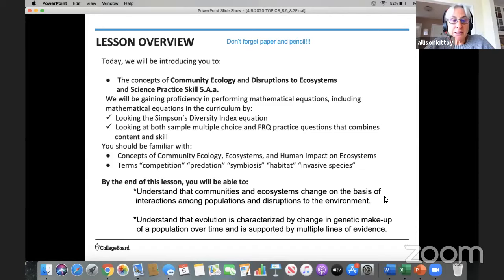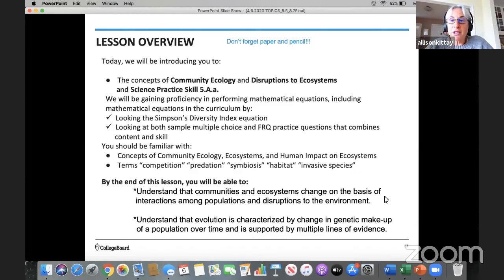As we get started today, there are a few concepts that you should be familiar with: community ecology, ecosystems, and human impact on ecosystems. And then finally, the terms competition, predation, symbiosis, habitat, and invasive species would be important to have in mind. By the end of this lesson, the objectives are that you will be able to understand that communities and ecosystems change on the basis of interactions among populations and disruptions to the environment.